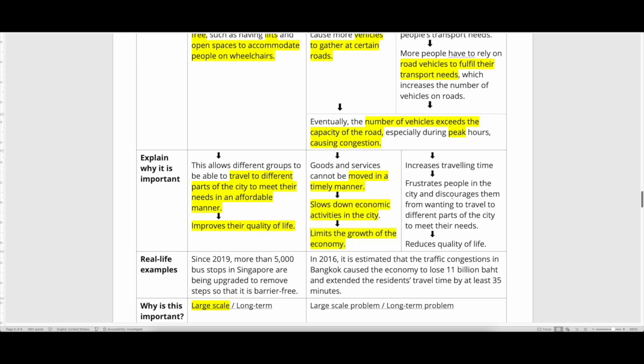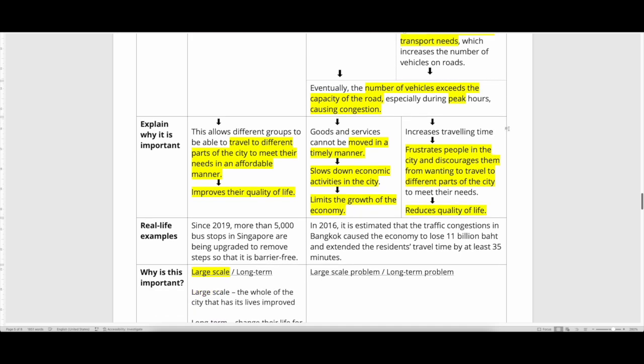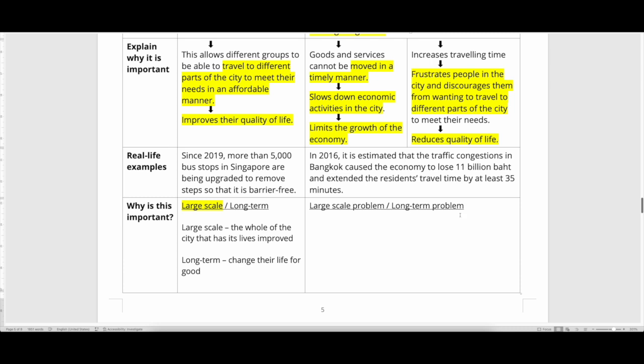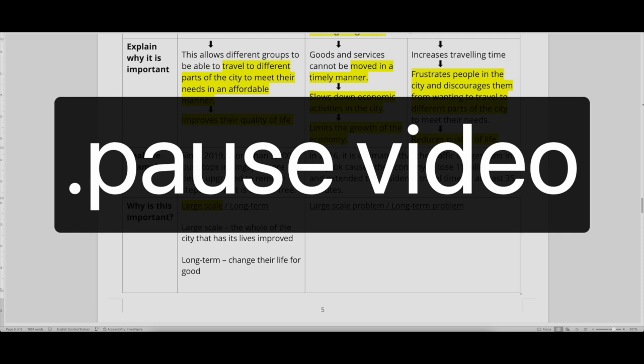And it also frustrates people. They don't want to travel to certain parts of the city, and that reduces the quality of life. You might have encountered some TikTokers in Southeast Asia talking about how on the weekends they don't really want to go out to meet their friends because of the crowd and the congestion. So is this a large-scale problem or a long-term problem? You have to decide. Pause the video, and once you have decided, please unpause it.